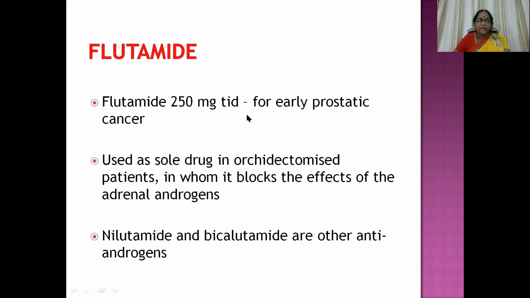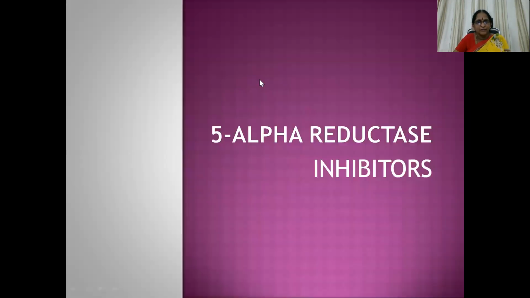So it is given in the dose of 250 mg TID for early prostatic cancer. And it is used in the management as a sole drug in orchidectomized patients, in whom it blocks the effects of adrenal androgens. And nilutamide and bicalutamide are, of course, other anti-androgen derivatives.